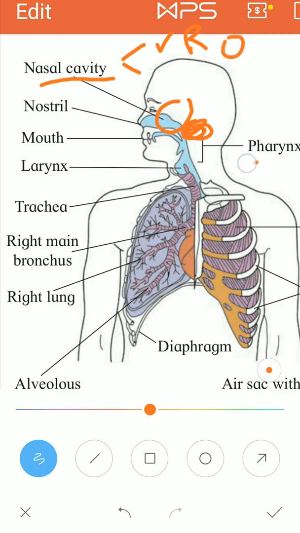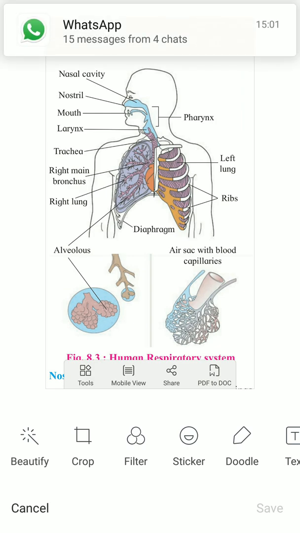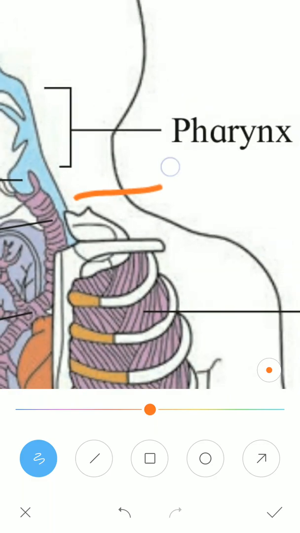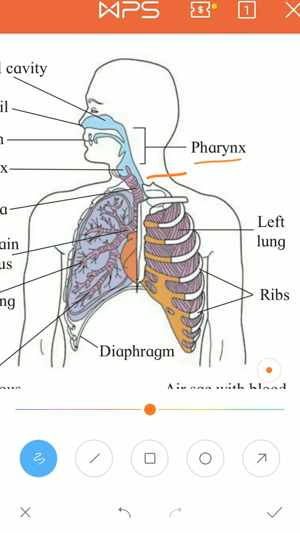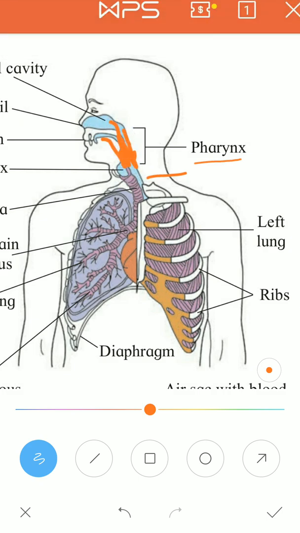The next organ is the pharynx. You can see the pharynx over here. The pharynx is the common passage for food as well as air. From the mouth, the food is coming down. From the nose, the air is coming down. So this common passage is called your pharynx.